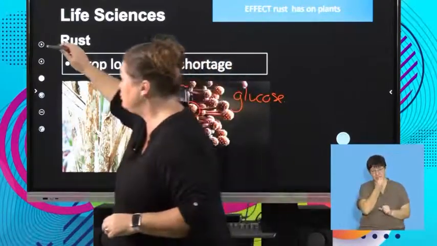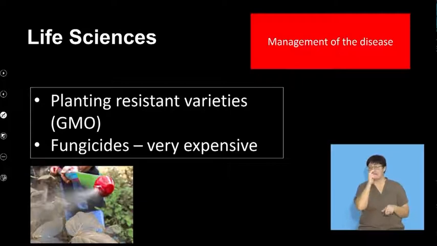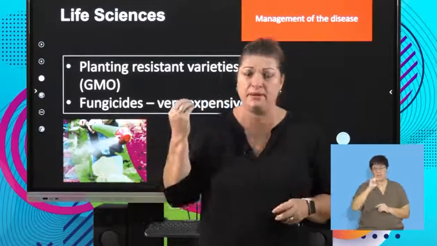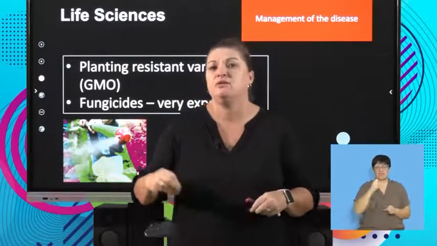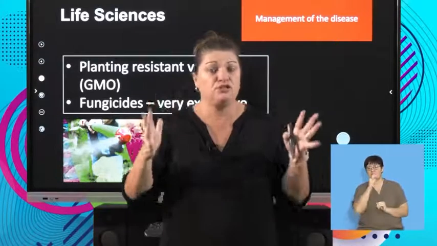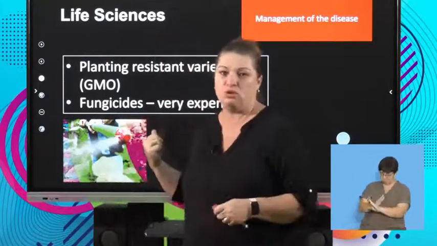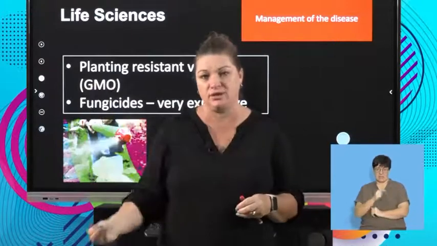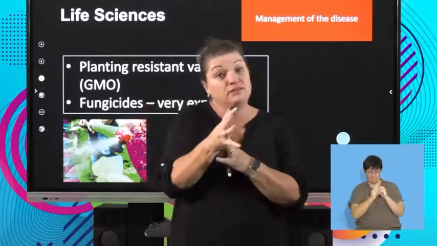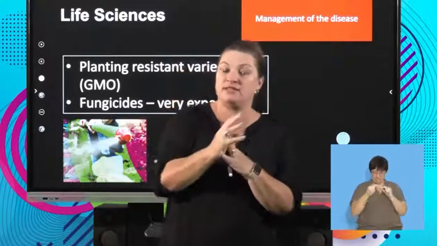So what do we need to try and do? And here, guys, when you look at genetically modified organisms, when you look at genetics maybe in the grade 12 syllabus, what you're looking at here is you need to try and find a way to make the plants resistant to rust. And that's what we call a genetically modified organism. We change the genes of the crop so the rust can't attack.